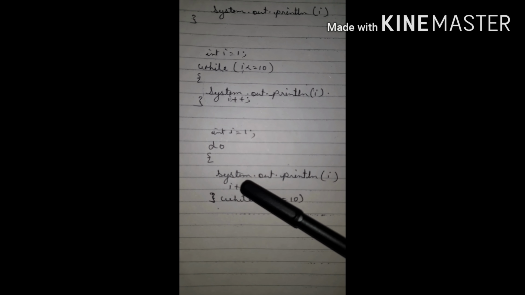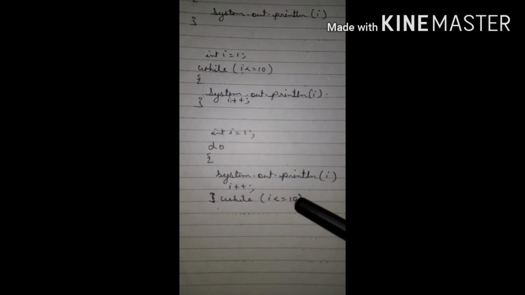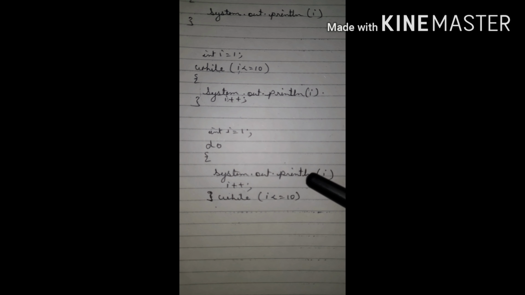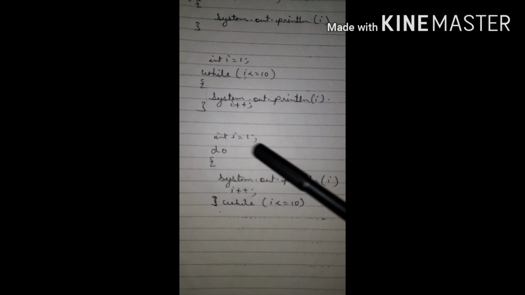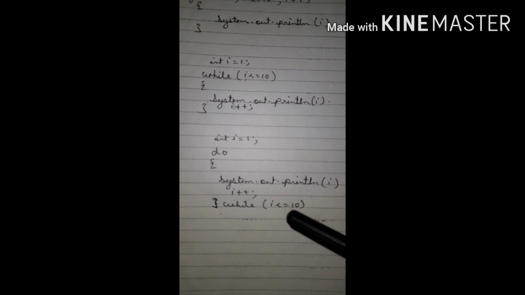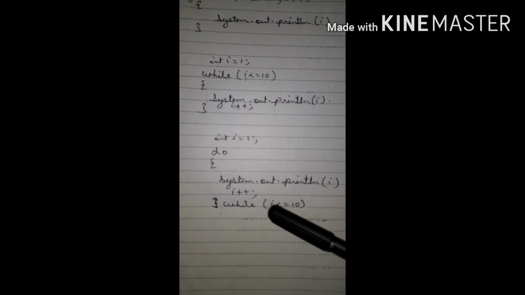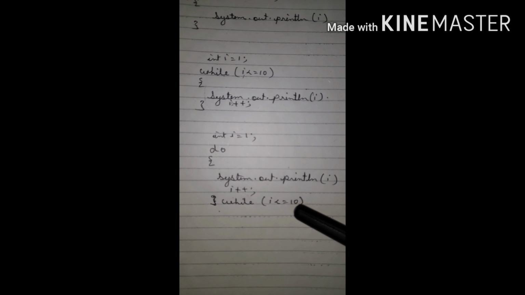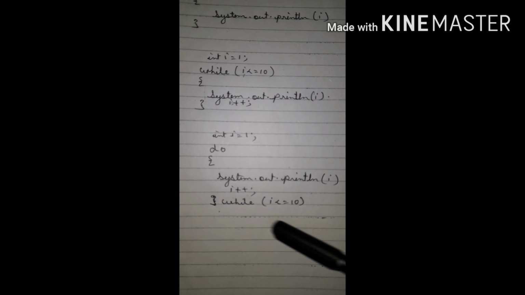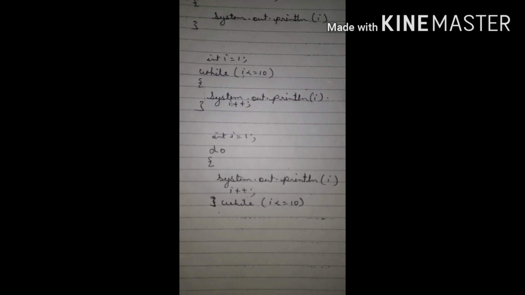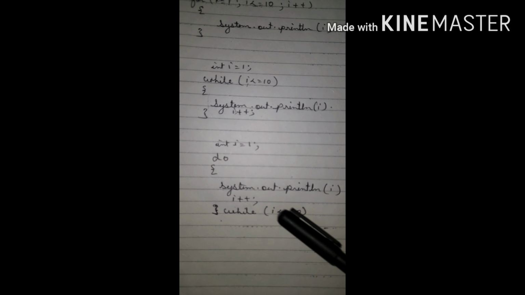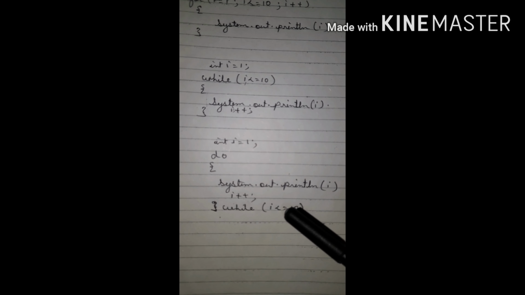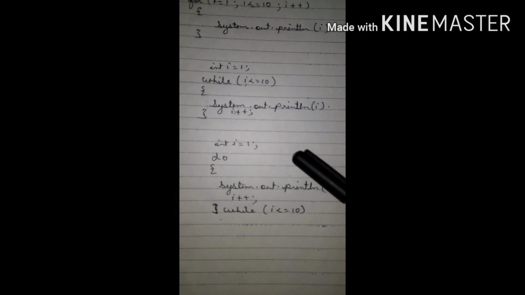Then i becomes 3, 3 is less than 10, so it will display 3. In this way it will move on till i becomes 11. When i is 10, 10 is equal to 10, so the condition is true, again it will go and display 10. Then i becomes 11, the condition becomes false.